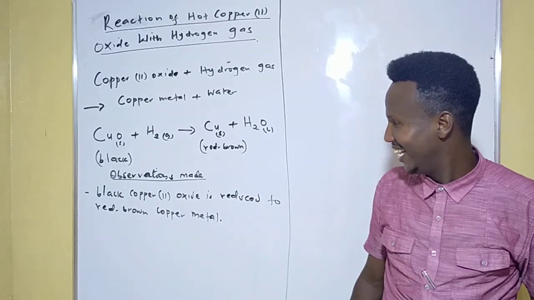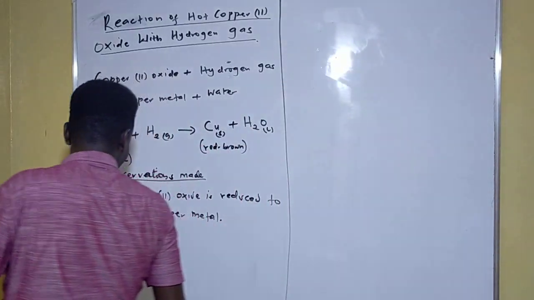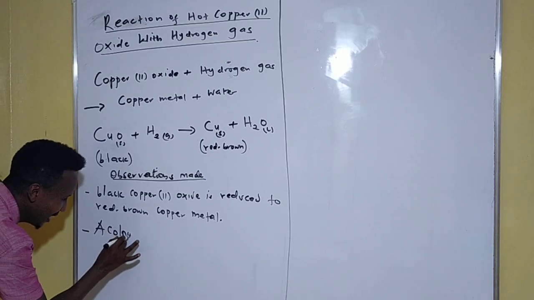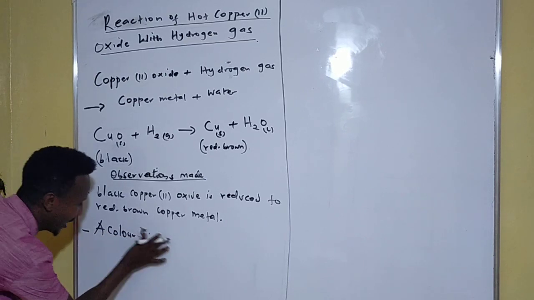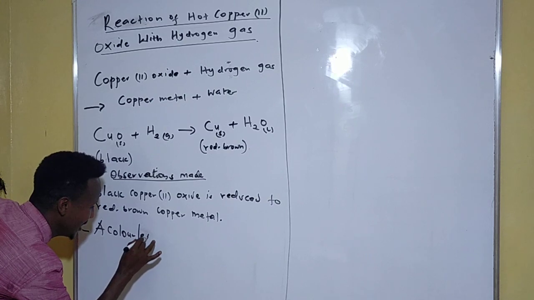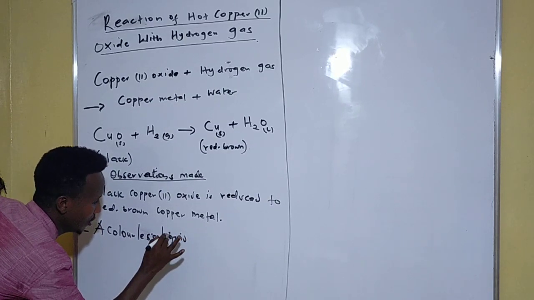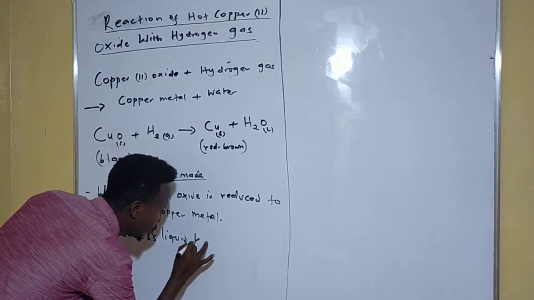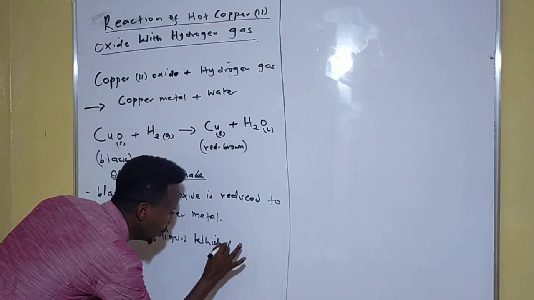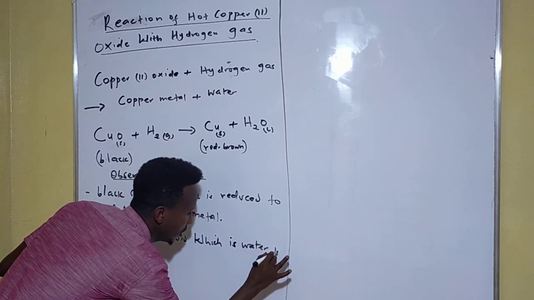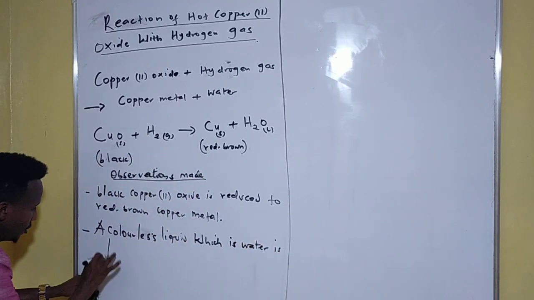Okay, another observation here is that a colorless liquid, which is water, is formed.